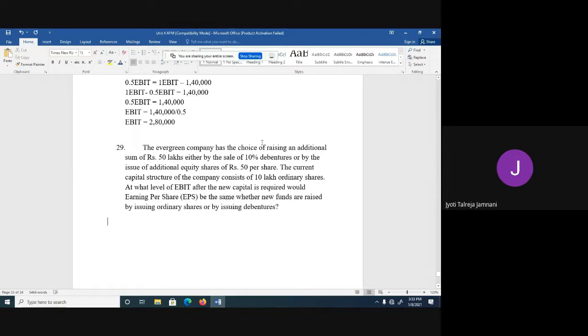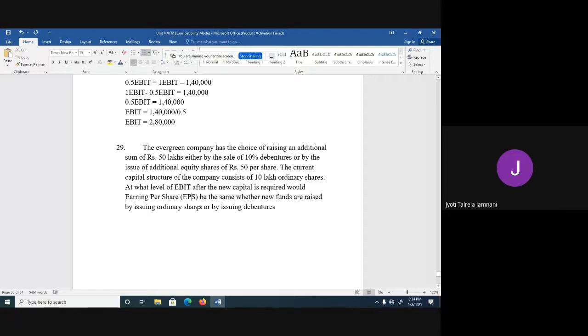The Evergreen Company has the choice of raising an additional sum of rupees 50 lakh either by sale of 10% debentures or by issue of additional equity shares of 50 per share. The current capital structure of the company consists of 10 lakh ordinary shares. At what level of EBIT after the new capital is required would earning per share be same, whether new funds are raised by issuing ordinary shares or by issuing debentures? So they are asking at what level of EBIT will EPS be same? Whether we raise it through debt or equity, EPS should be same.